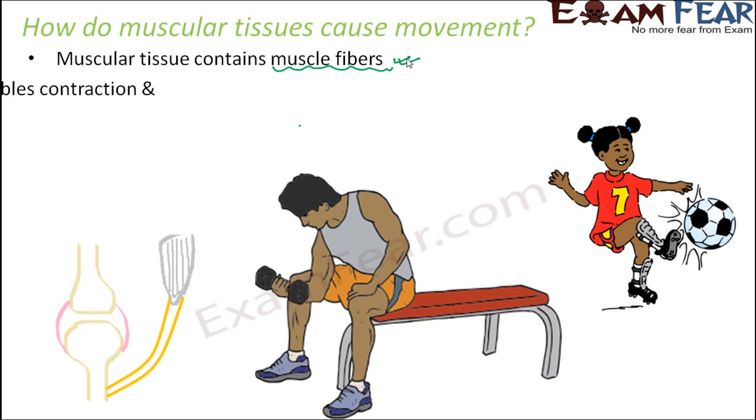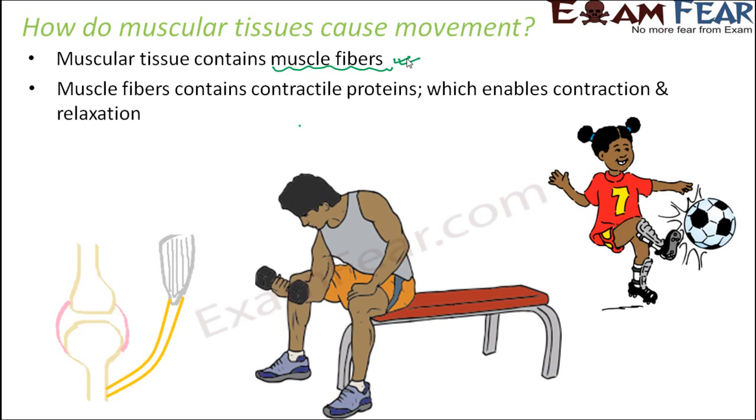How? Because these muscle fibers contain contractile proteins. Contractile, the name itself says, the proteins which can contract. So these proteins are capable of contraction and relaxation, and due to this contraction and relaxation, movement happens. So contraction and relaxation gives rise to movement.